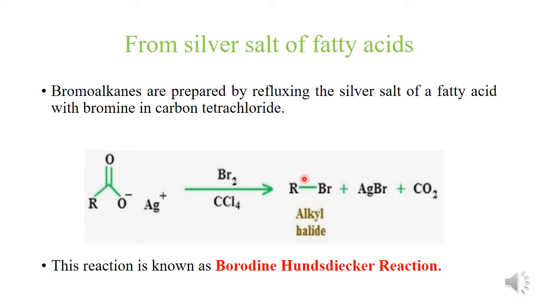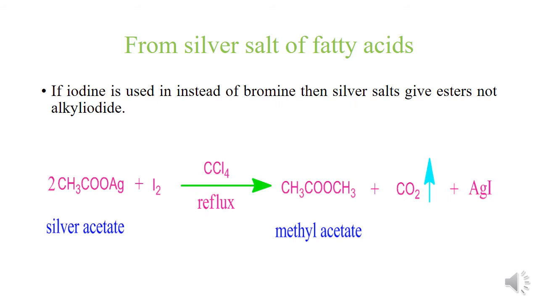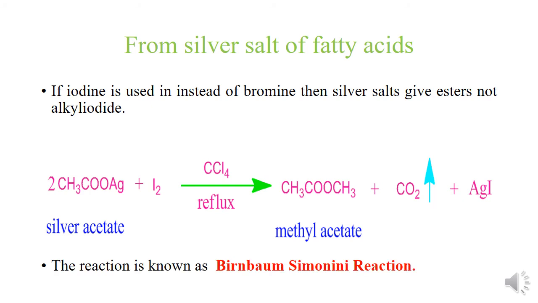Similarly, chloroalkanes can also be prepared by this method, but in that case we have to use chlorine instead of bromine, and the yield is very poor. So chloroalkanes are not generally prepared by this method. But if we use iodine instead of bromine, then the silver salt gives esters, not the alkyl iodide. For example, when silver acetate reacts with iodine in the presence of carbon tetrachloride, it gets converted to the ester, methyl acetate, as a major product. This reaction is known as the Simonini reaction.